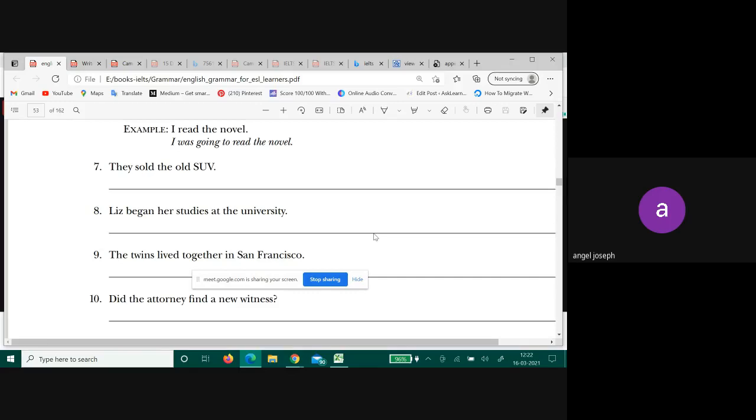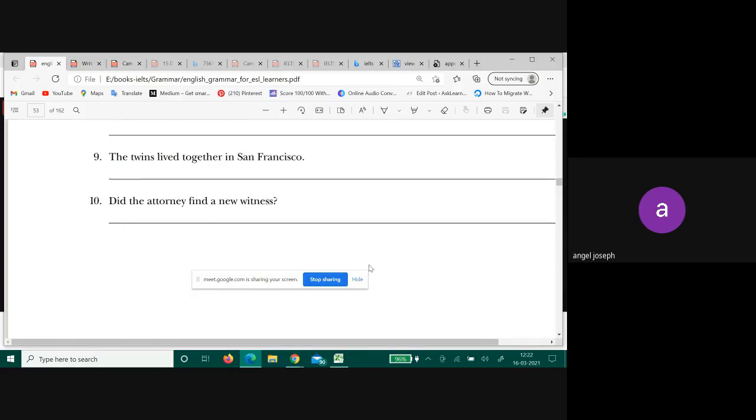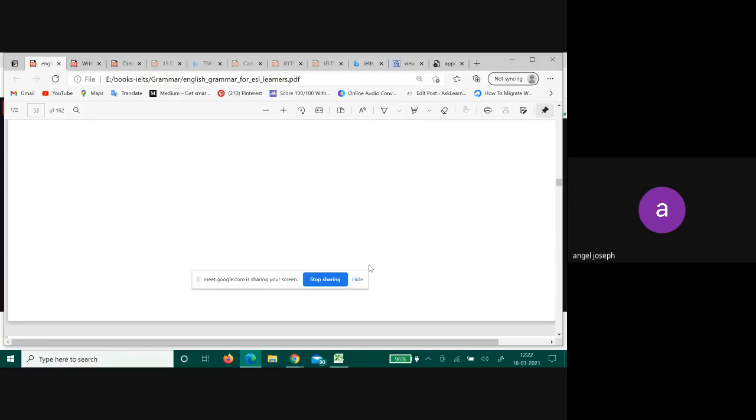Liz began her studies at the university. Liz was going to begin. Understood? Again, we did the same thing, right? Begin her studies at the university. Next one. The twins lived together in San Francisco. Were going to live together in San Francisco. The 10th one is a question, so let's skip that. And with that, this chapter is over.